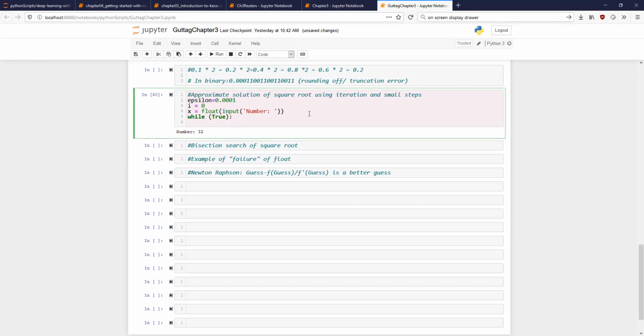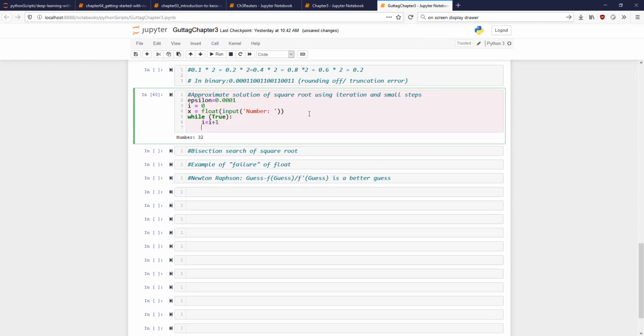What am I doing? i is equal to i plus 1. And what should I do? I should do something.